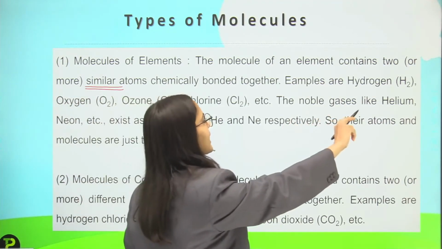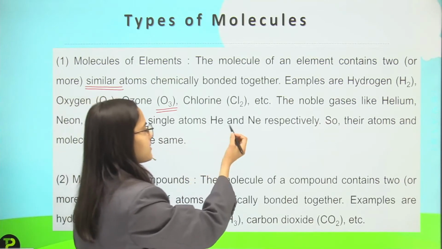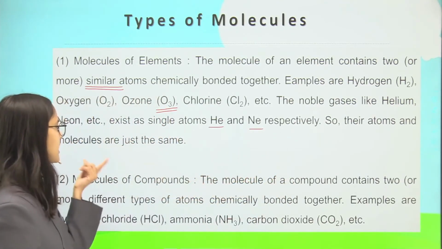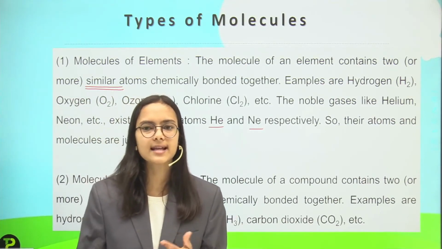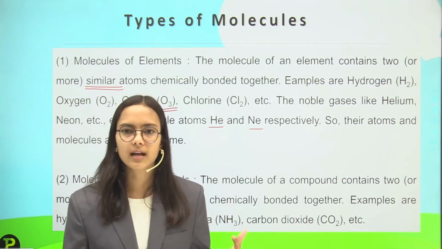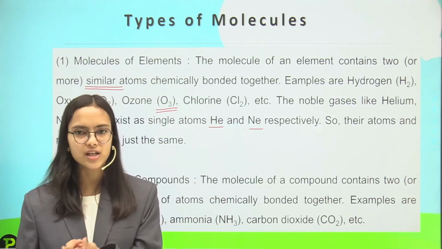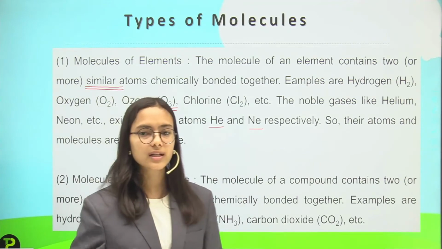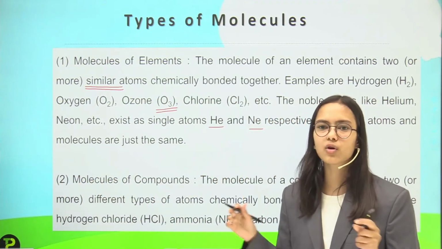Then the noble gases like helium, neon, etc. exist as single atoms, that is He and Ne respectively. So their atoms and molecules are just the same. We have discussed that noble gases are unreactive and they exist freely. So they exist in the single form, like helium existing as He. So their atom and molecule are the same. Helium is also a molecule.